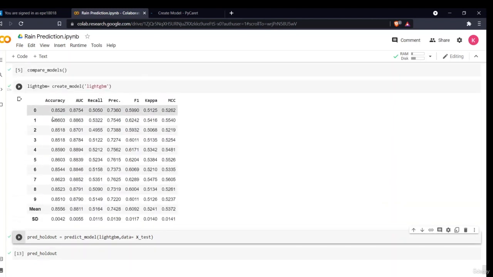So as you can see, this is my accuracy for every fold. My mean accuracy is 85.56, and my AUC is 88.11.